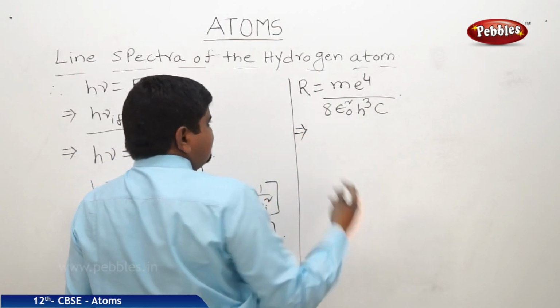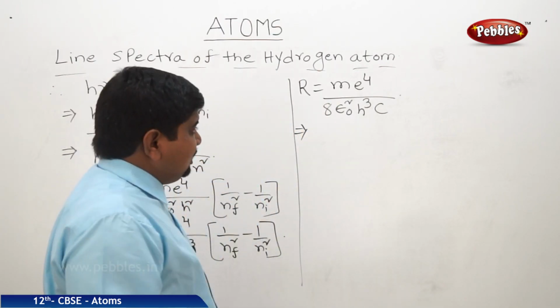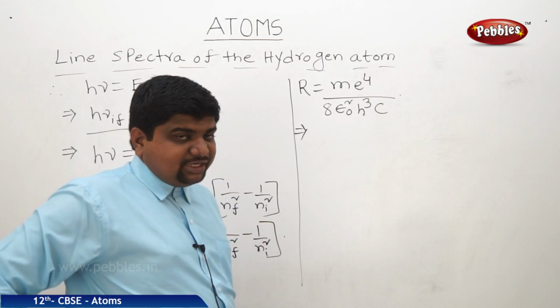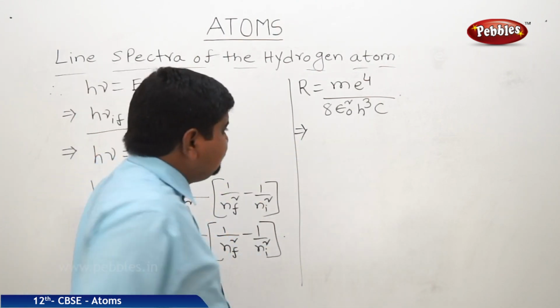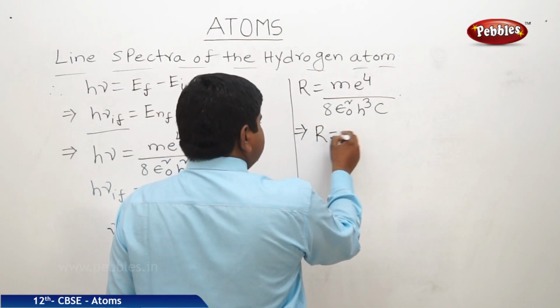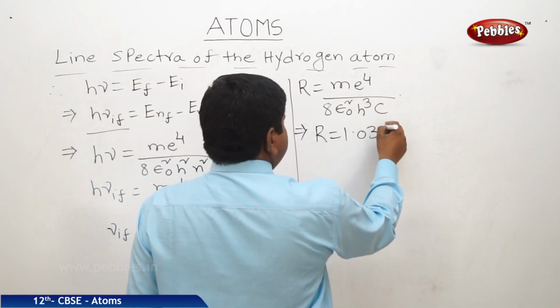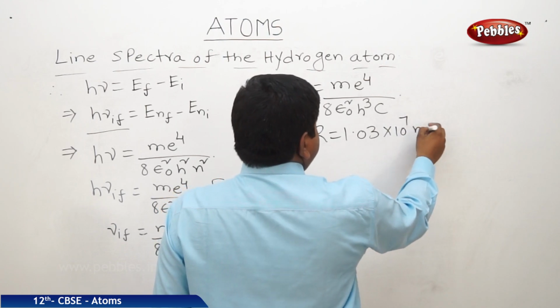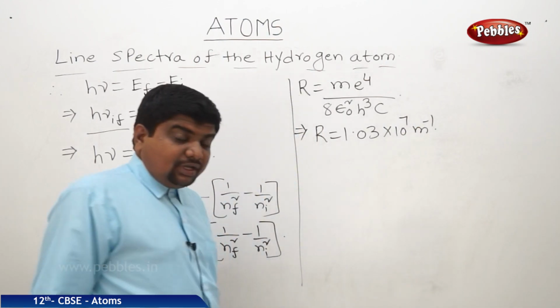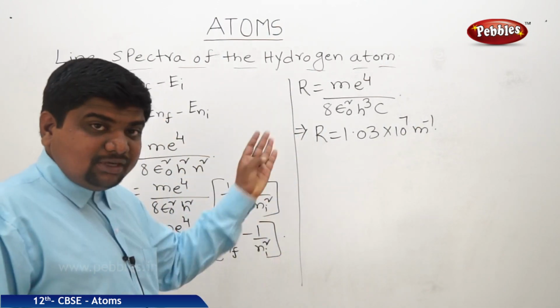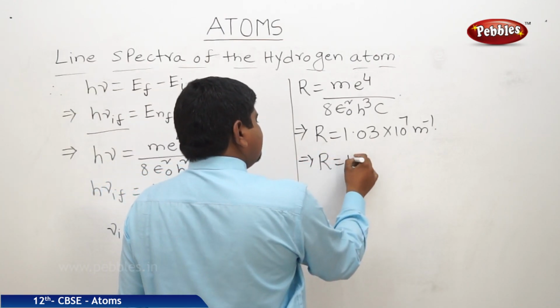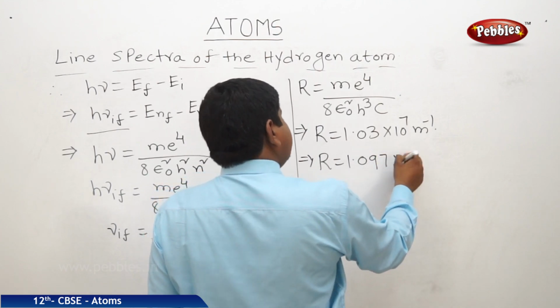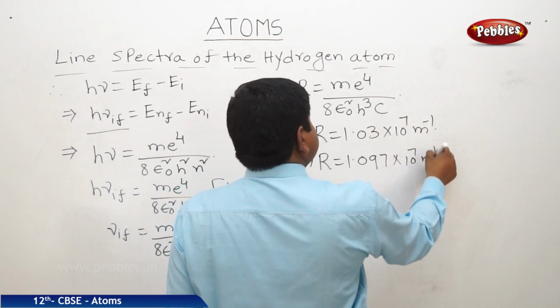Substituting the m value, mass of electron, e, charge of electron, epsilon naught 8.85 into 10 to the power of minus 12, h, Planck constant, c, speed of light, we get the Rydberg constant 1.03 into 10 to the power of 7 meter inverse. According to the Balmer series, the empirical formula gives the Rydberg constant R equal to 1.097 into 10 to the power of 7 meter inverse.